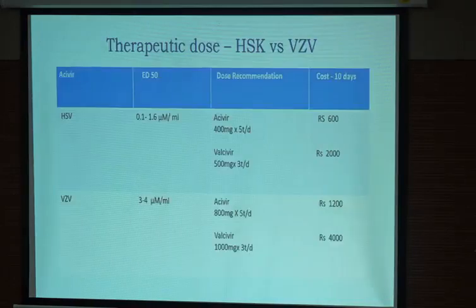The only thing is money. If you see the difference, how much a 400 milligram dose 5 times a day will cost the patient versus how much valacyclovir costs, the difference is more than 3 times. So whenever you are prescribing acyclovir or valacyclovir, please consider the patient's economic condition. Secondly, whenever people have tested in viral cultures, the dose which is required to kill the virus is much higher for zoster virus than simplex virus. So that's why the dose is different.